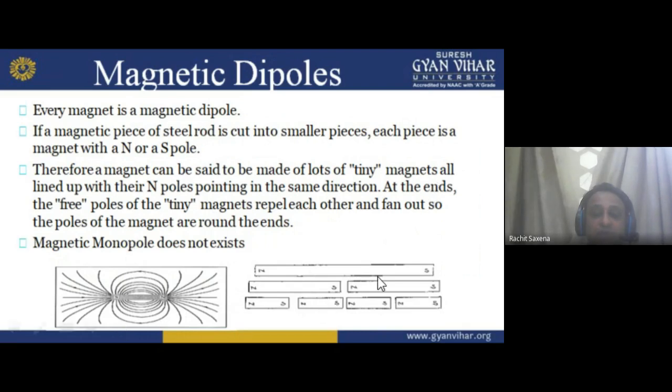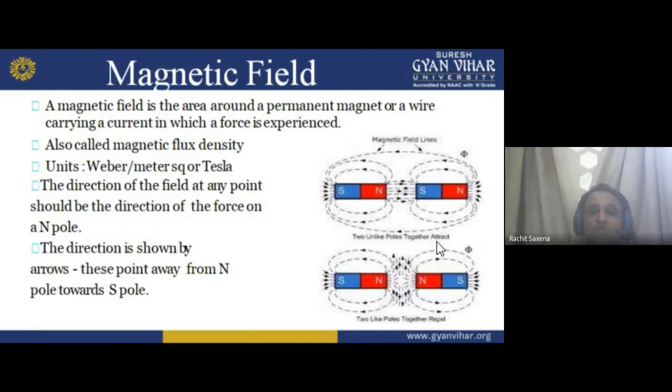So every magnet is a magnetic dipole, so you can't say monopole. Monopole means single pole. So every magnet has two poles, not a single pole. In every magnet you'll find a north and south pole. So I hope you understand. Now move forward. Magnetic field.